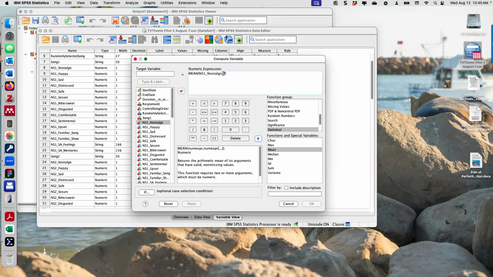When I went slow there and was like, this is the variable nostalgia for the nostalgic songs, I'm doing that because it's easy to lose track of independent or dependent variables. You have to understand what you're doing with the analysis and where those things go, where the independent variables go, where the dependent variables go. I'm looking at the dependent variable of the nostalgia rating for each song. And right now I am creating a mean, an average of the two nostalgic songs. And so I'm going to say nostalgia mean, and that's it.